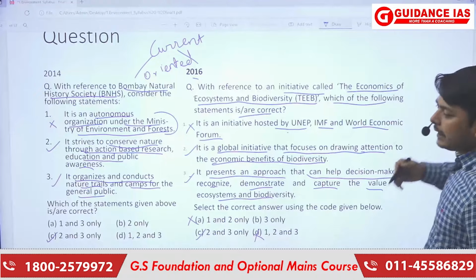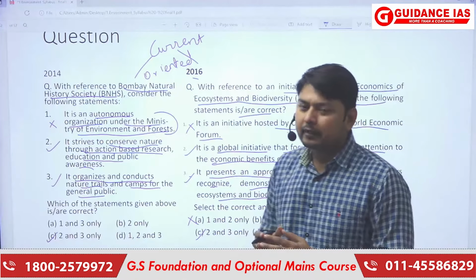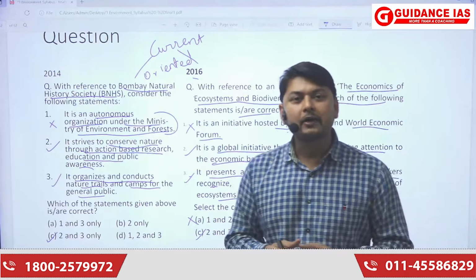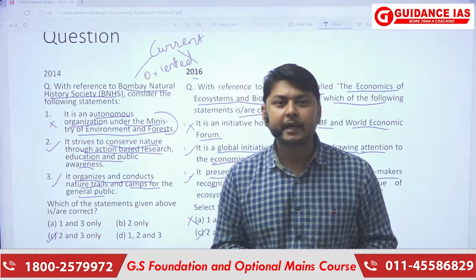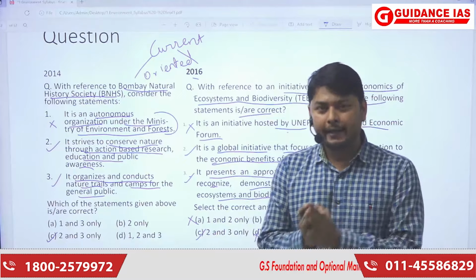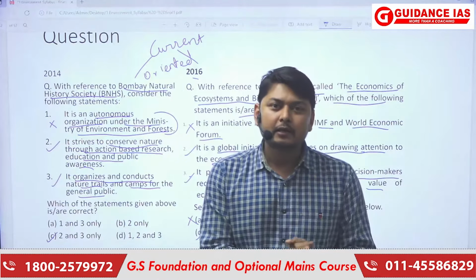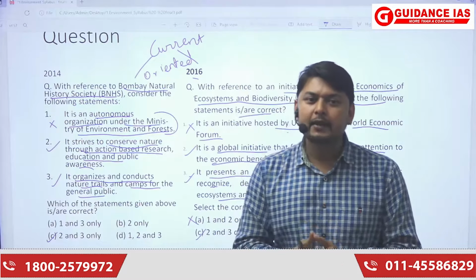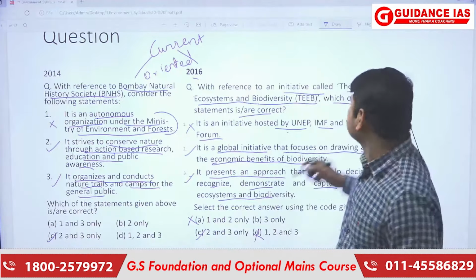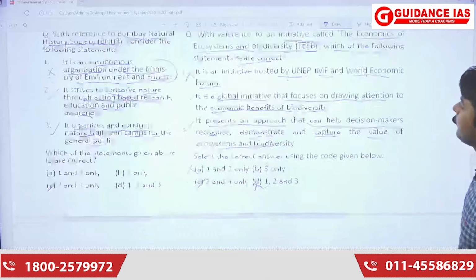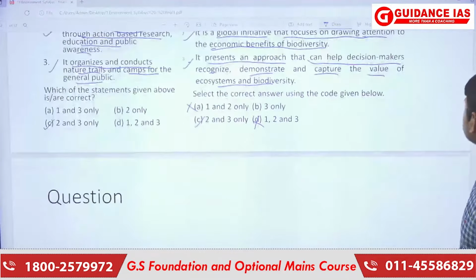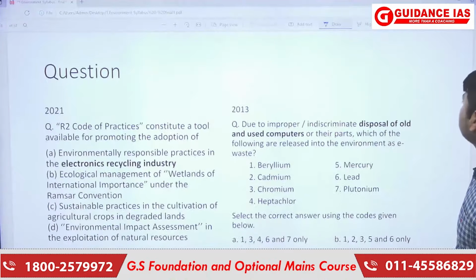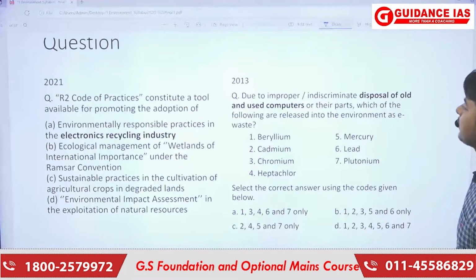So we can have different kinds of questions in future also with regard to different societies or different initiatives that have been taken by regional, Indian or international organizations. So we have to make an approach for this kind of current-oriented questions. Next, we will be moving further with another question. The question is based on 2021 and 2013 aspects.